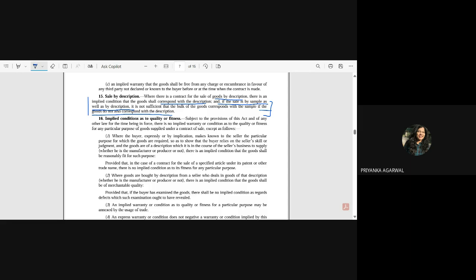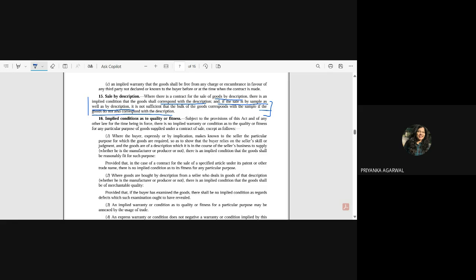Now, if I give you Telangana Rasgulla, that is not going to match with that description, right? Yes, ma'am. So what is description? Some essential characteristic, it might be with regard to origin, or any kind of characteristic. So when we say you have mentioned the description, now what about the sample?